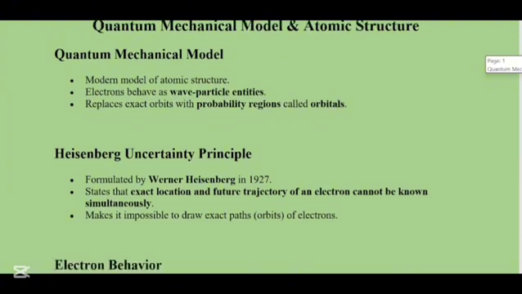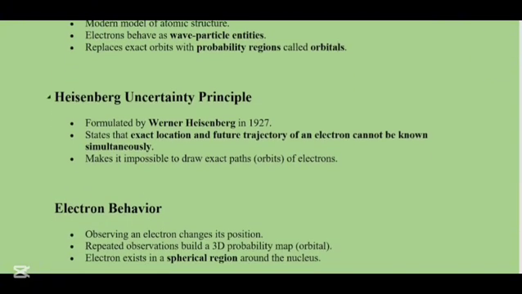Now, the Heisenberg uncertainty principle states that the exact location and future trajectory of an electron cannot be known simultaneously. That means that where an electron will be and where it is right now can never be found simultaneously. This principle was formulated by Werner Heisenberg in 1927, and it makes it impossible to draw exact paths of electrons.